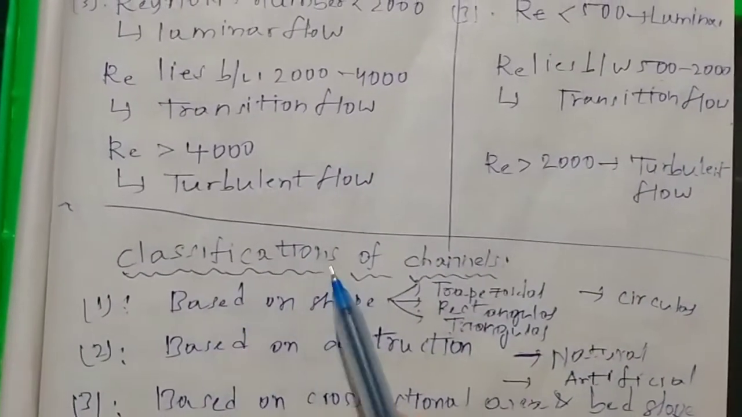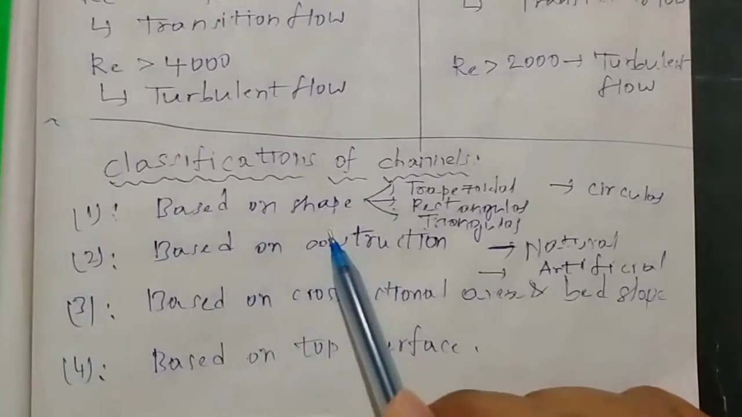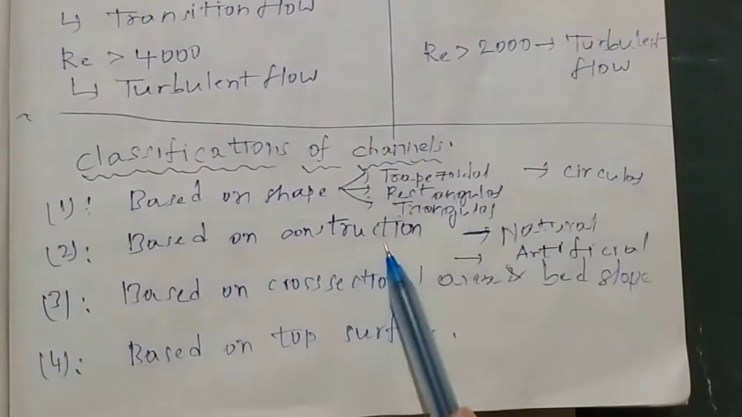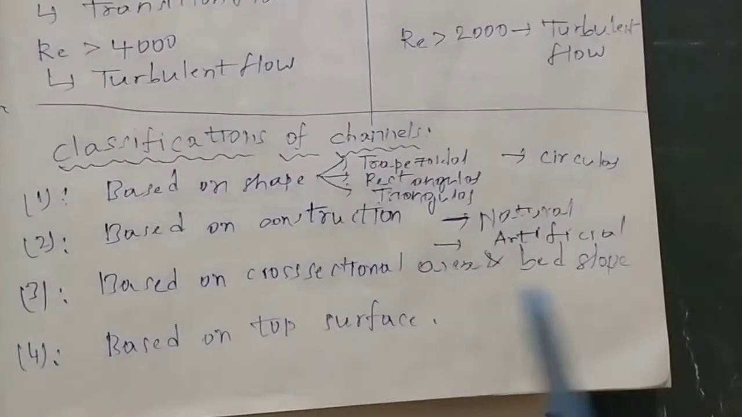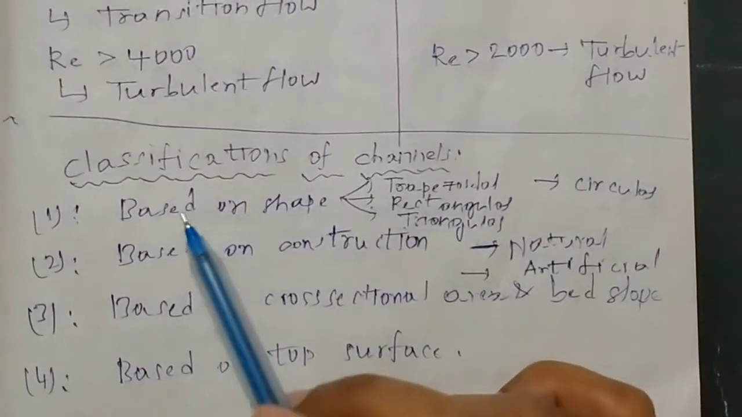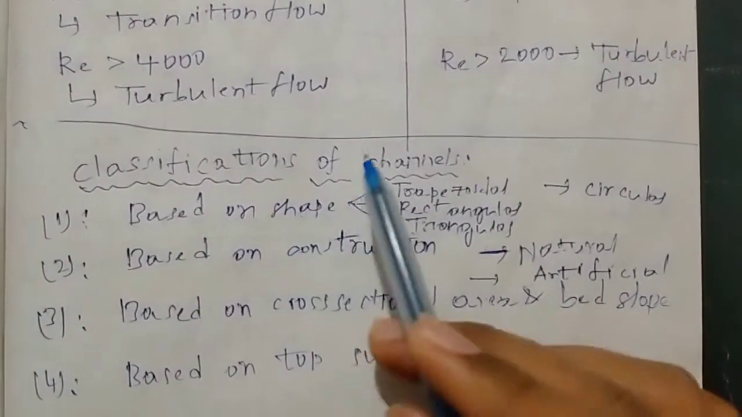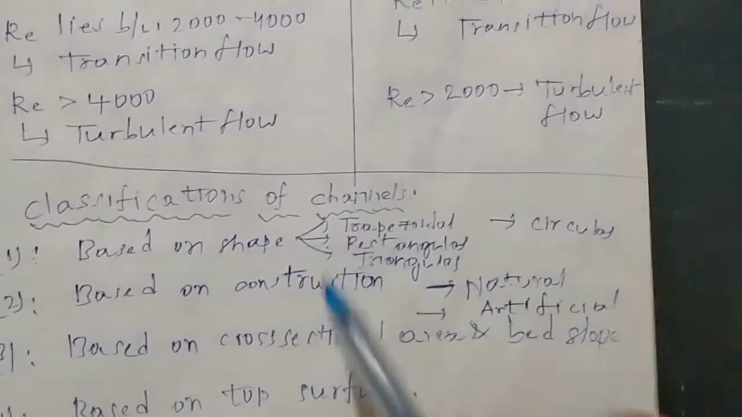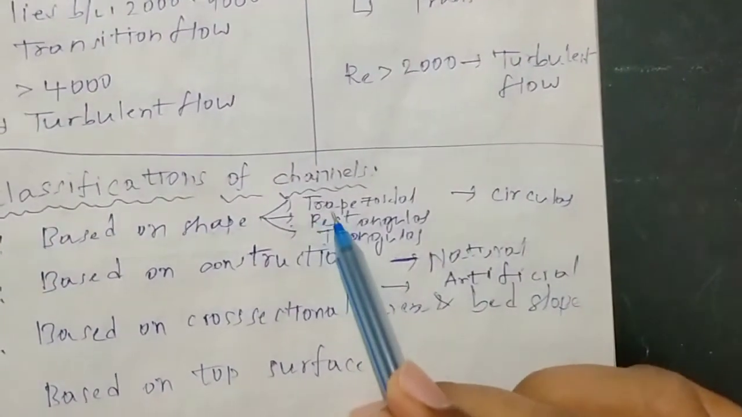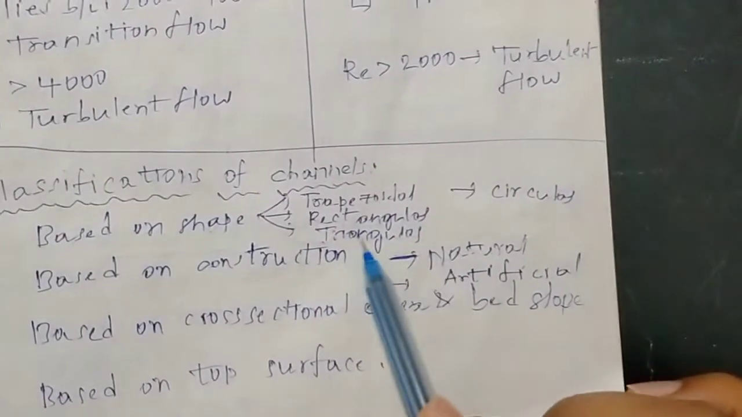Next one, classification of channels. Classification of channels majorly occurs in four types: based on shape, based on construction, based on cross-sectional area and bed slope, and based on top surface. So let's discuss based on shape. The classification of channels based on shape is mainly divided into four types: trapezoidal channel, rectangular channel, triangular channel, and circular channel.